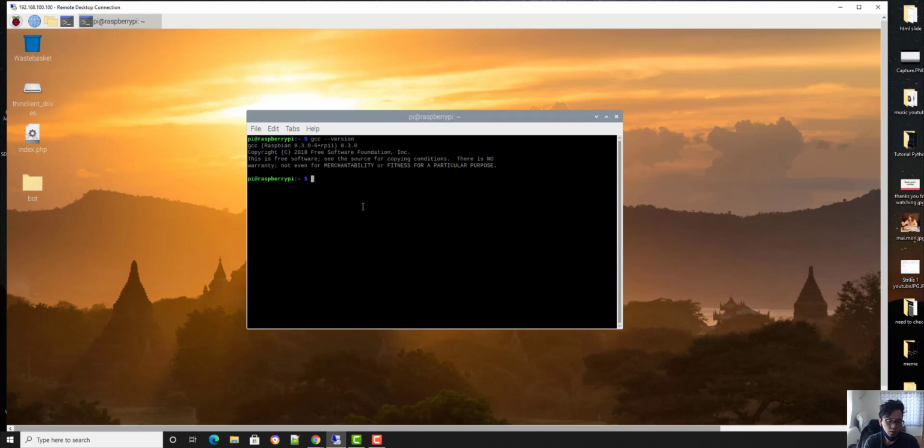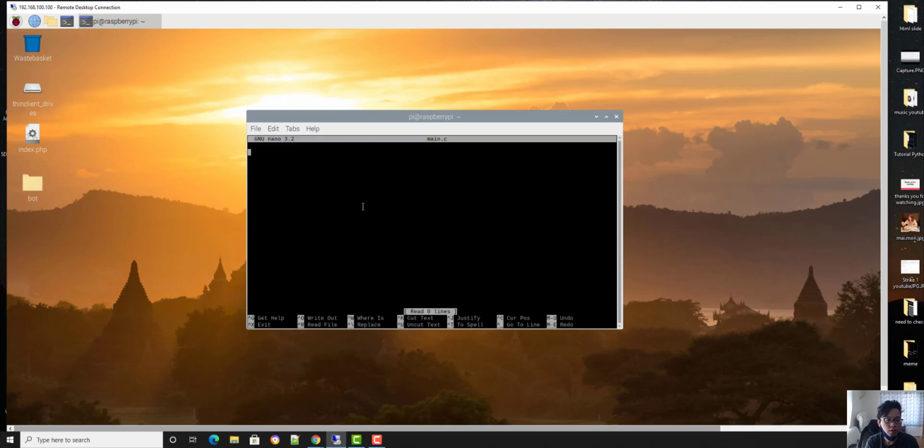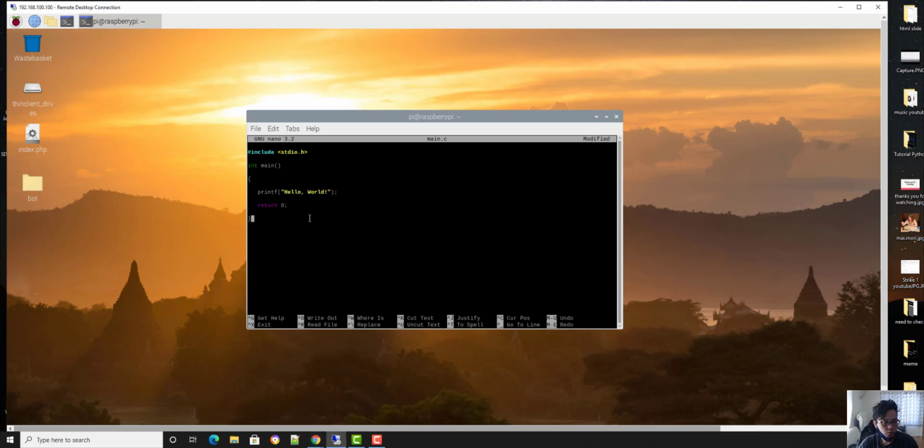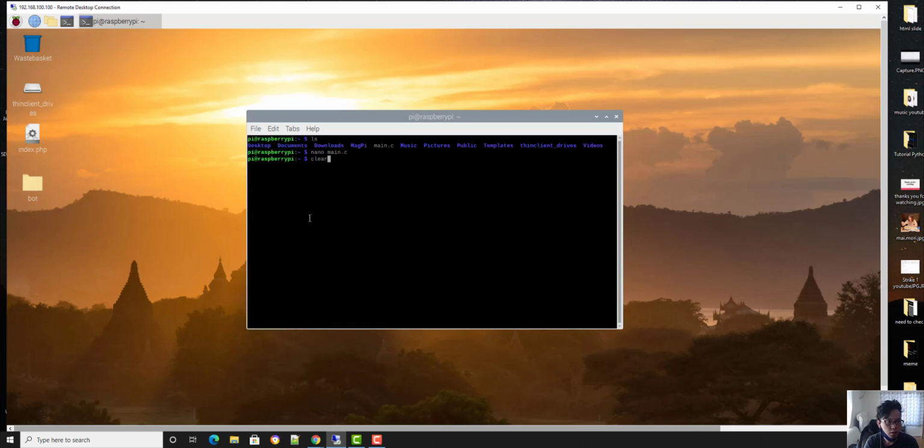And you know what, touch main.c, clear, ls, nano main.c, and I'm gonna paste some hello world anyway. Copy that, and you know what, paste it on here. Control X, yes, ls, so gcc main.c.